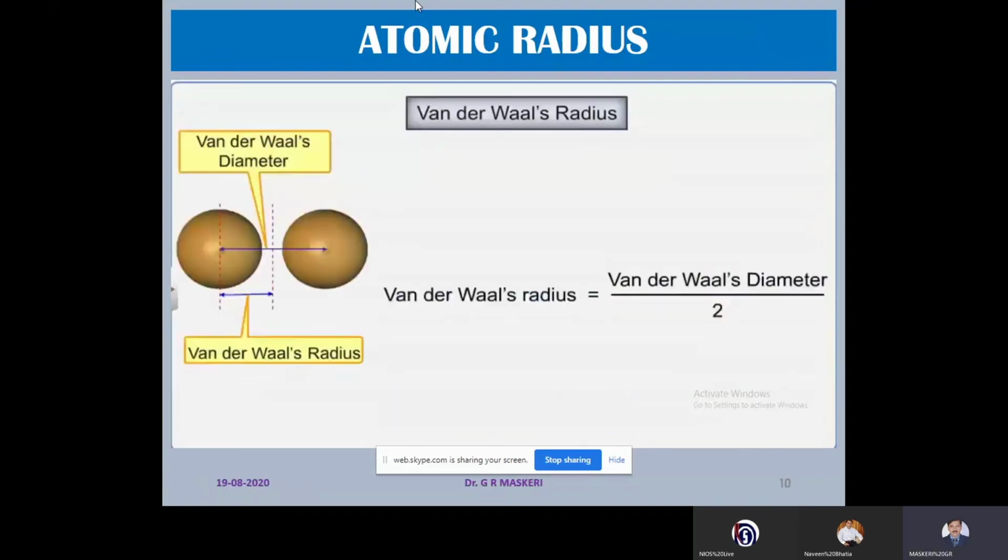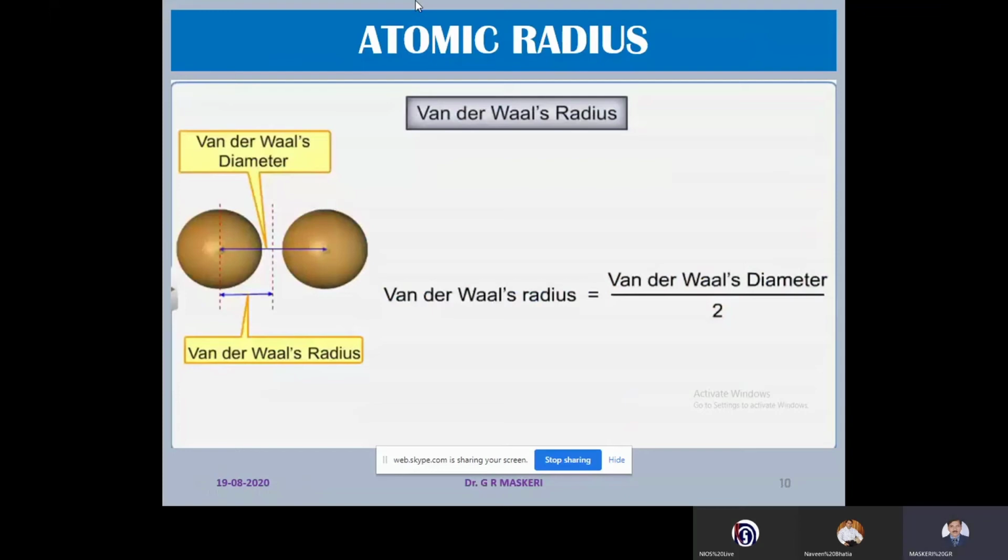Now coming to the van der Waals radius. Van der Waals radius is the half of the distance between the non-bonded atoms. Here, the atoms are not bonded either covalently or by any other force, but we take the atoms which are nearest, and dividing the internuclear distance of this by 2, we get van der Waals radius.